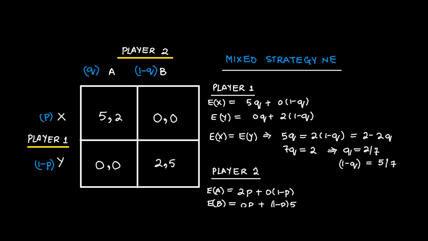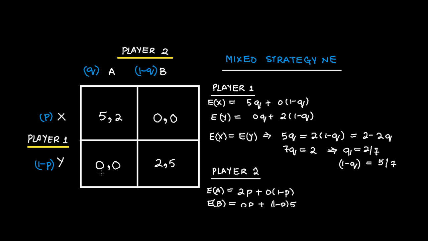So player 1, the expected payoff from playing X, he can get either 5 or 0. He will get 5 when player 2 plays A with probability Q. He will get 0 when player 2 plays B with probability 1 minus Q. Okay, and this is what you have written out here.